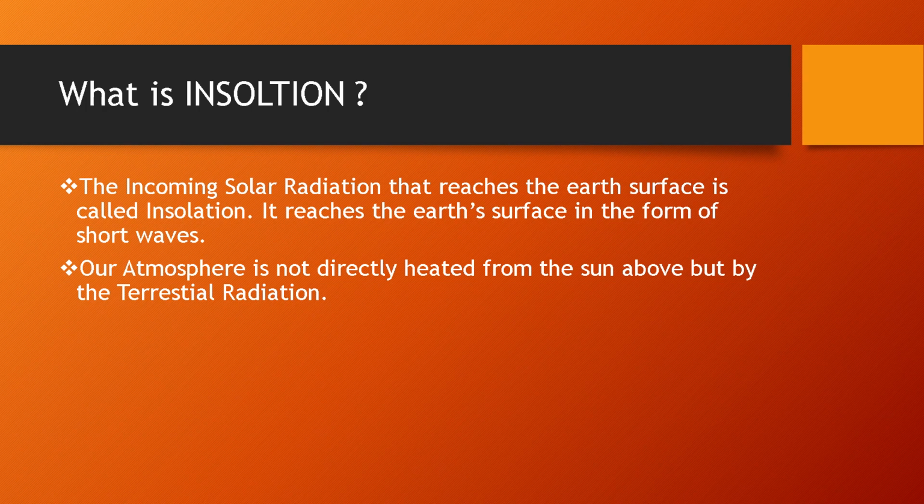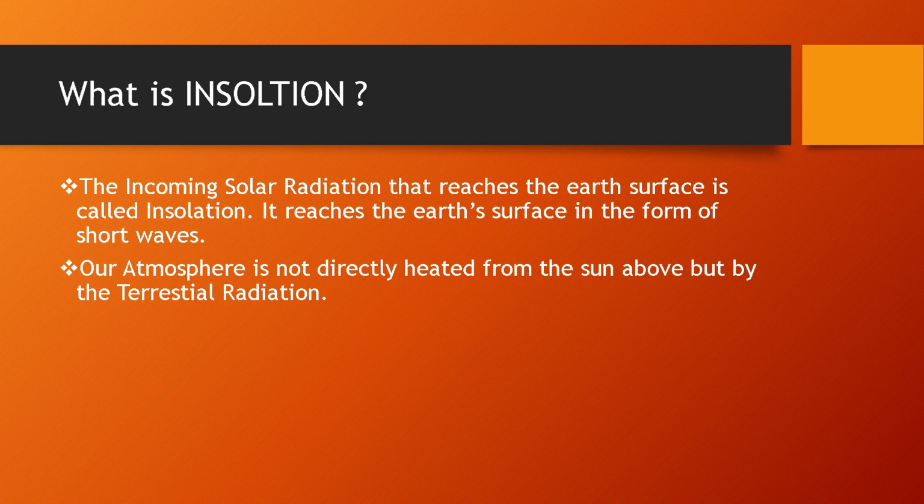Now we discuss what insolation is. Insolation means the incoming solar radiation that reaches the Earth's surface. Insolation reaches the Earth's surface in the form of UV rays, or you can say short-wave electromagnetic waves.